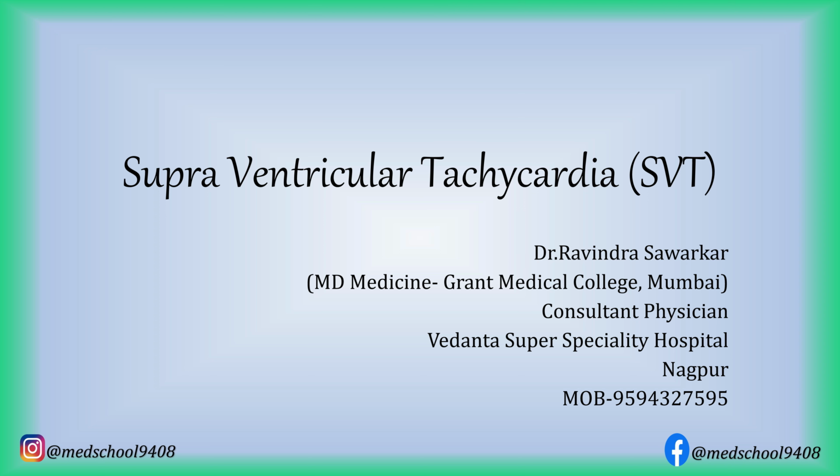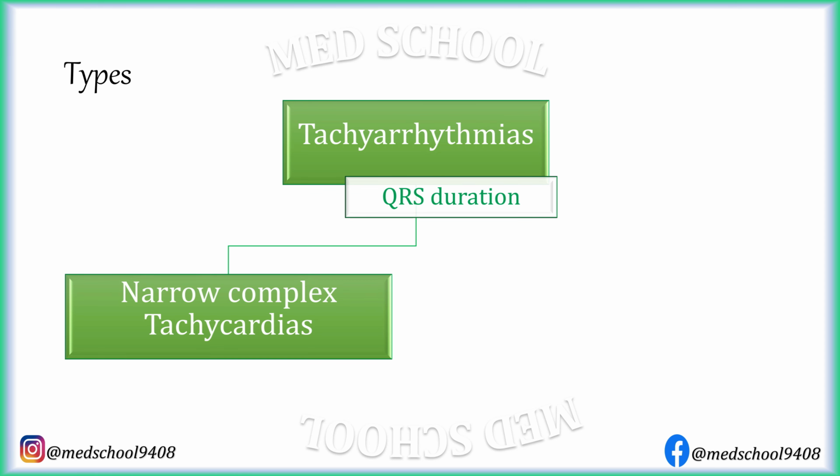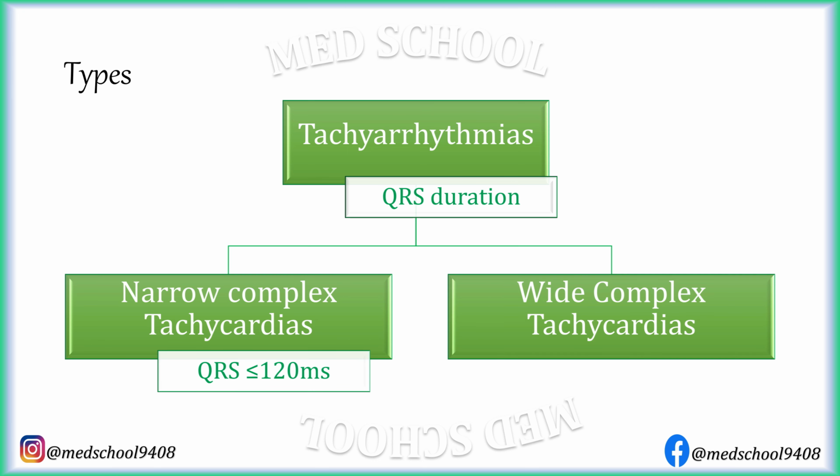This is the first part of the series Tachyarrhythmias, and the topic for this video is supraventricular tachycardia. Tachyarrhythmias are classified depending on QRS duration. In narrow complex tachycardias, QRS duration is less than 120 milliseconds, while in wide complex tachycardia, QRS duration is more than 120 milliseconds.